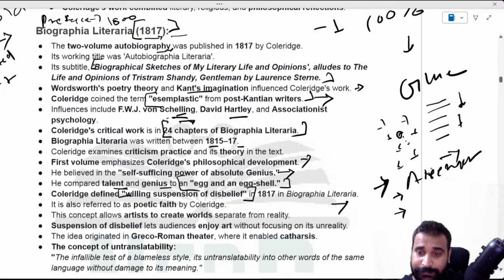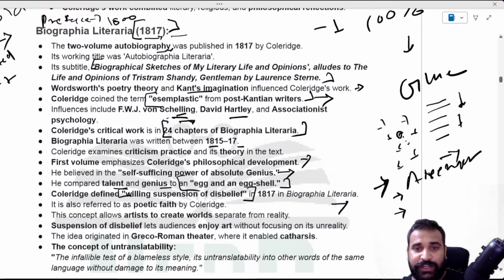Those disbeliefs, you're ready to accept in your mind. That is your willing suspension of disbelief at the moment. And when you come out, you know that it was science fiction. But while you were watching and enjoying the movie, if you don't believe anything in the theater, you won't enjoy the movie. You have that willingness to believe, the suspension of disbelief, to enjoy the real beauty of the movie.